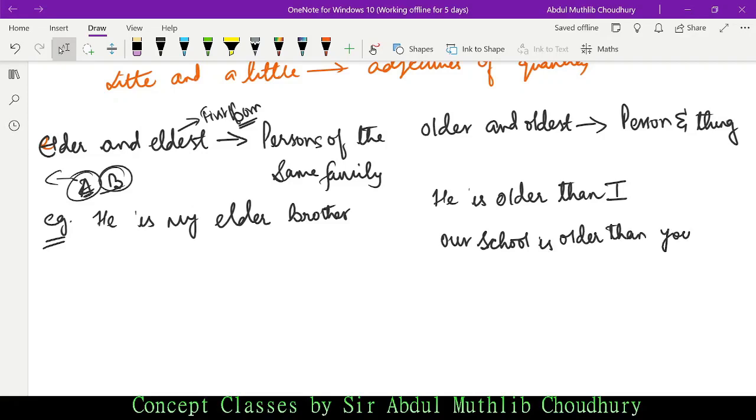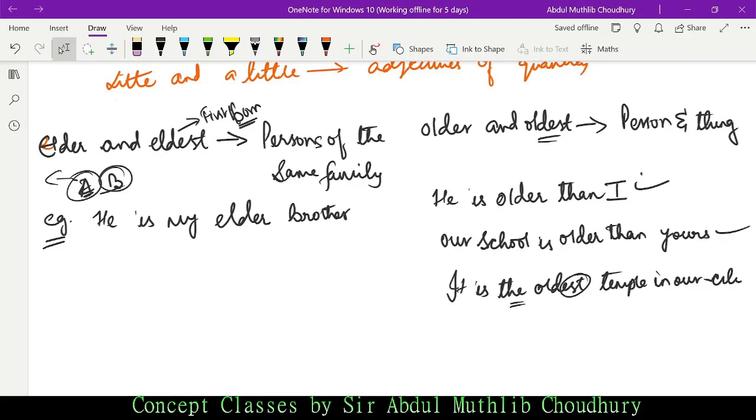I have covered both person and thing. In case of oldest, it is the oldest. Why the? Because we have here the superlative degree est. It is the oldest temple in our city. It's very old. So this is how you use older and oldest.